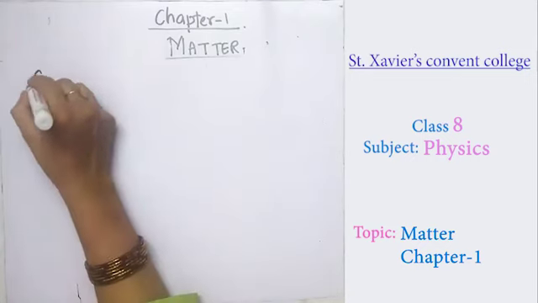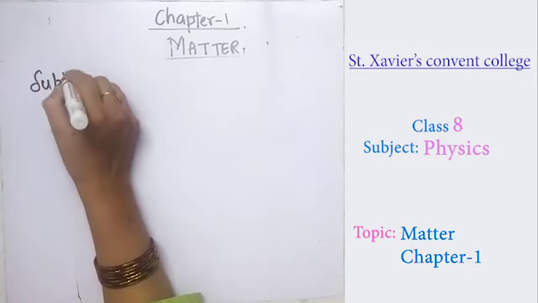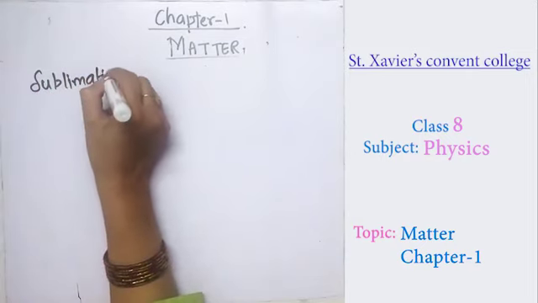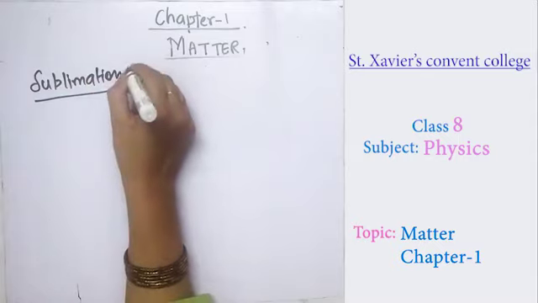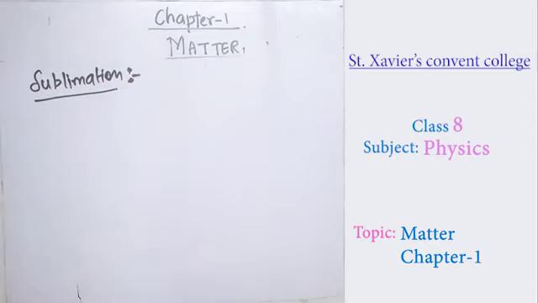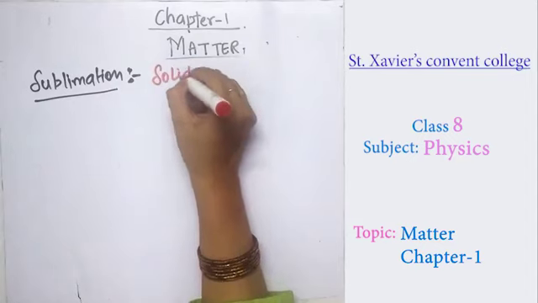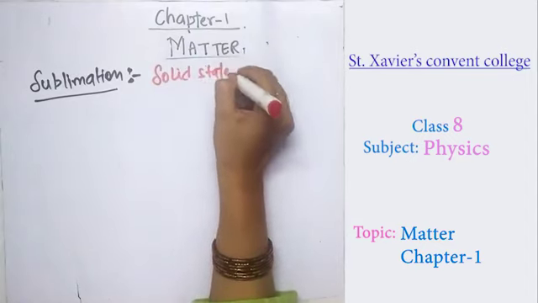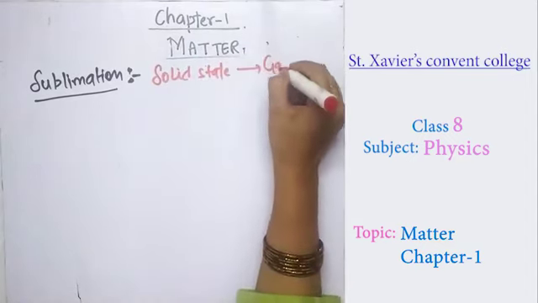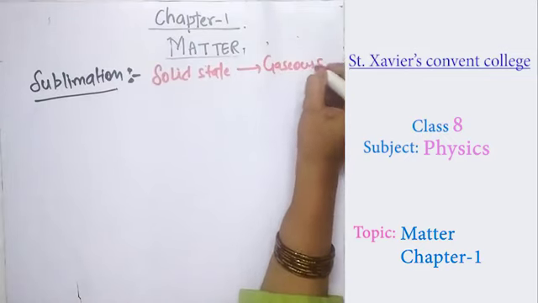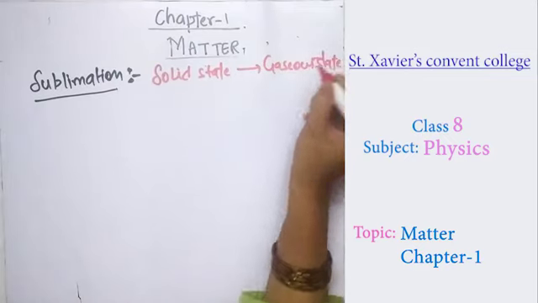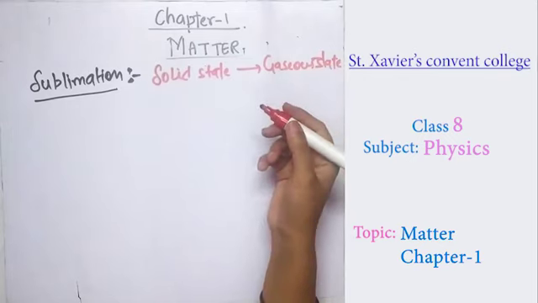Now the next process of discussion is sublimation. It is a process in which the solid state changes directly into the gaseous form. So in sublimation, the solid state directly changes into the gaseous state.